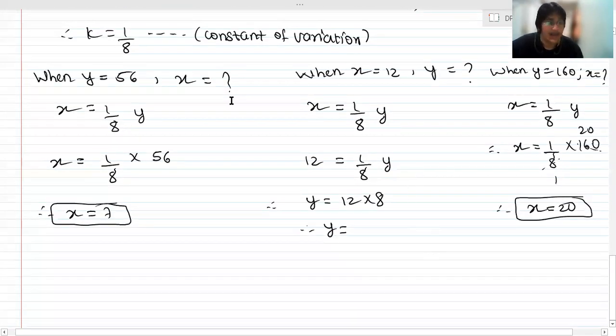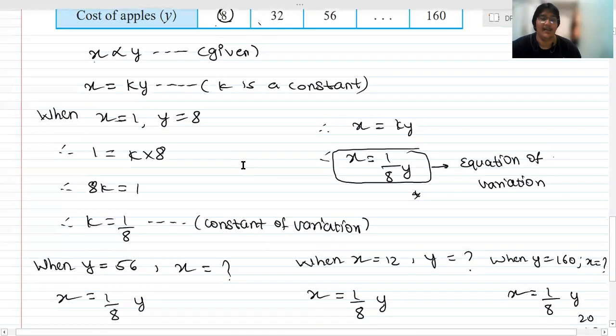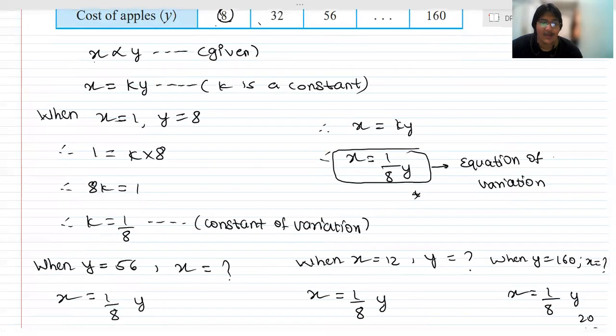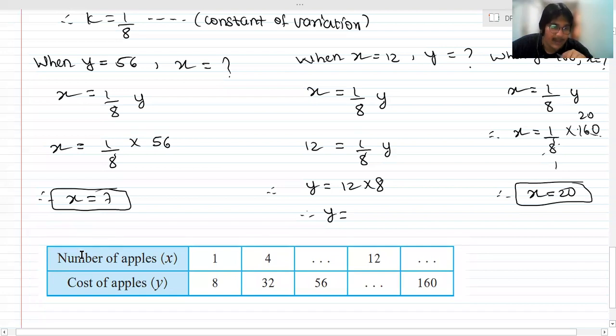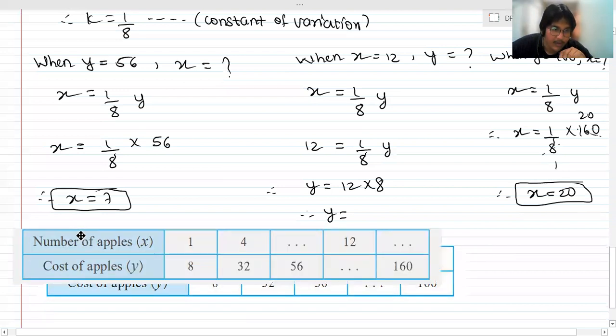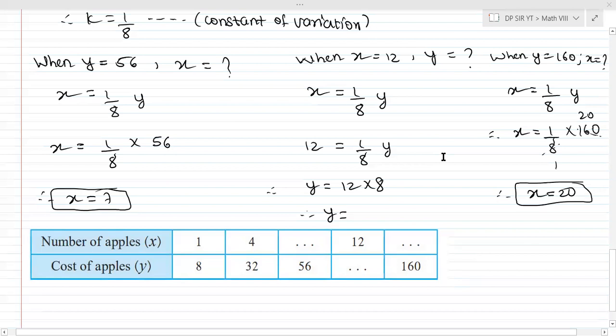Okay, understood? But what was my question? My question was complete the following table. मैंने सॉल्व तो किया बट टेबल में फिलिंग द ब्लैंक्स तो खत्म ही नहीं किया. So for that I need to prepare that table again if it's going to be an offline exam. If the exam tends to be online, MCQ में ये question पूछेगा ज्यादा से ज्यादा, nothing else. Okay, so just give me a moment, I'll paste this question for you, table in fact, and I will complete it. Okay, so I hope you received all your answers and you understood that it is not difficult.